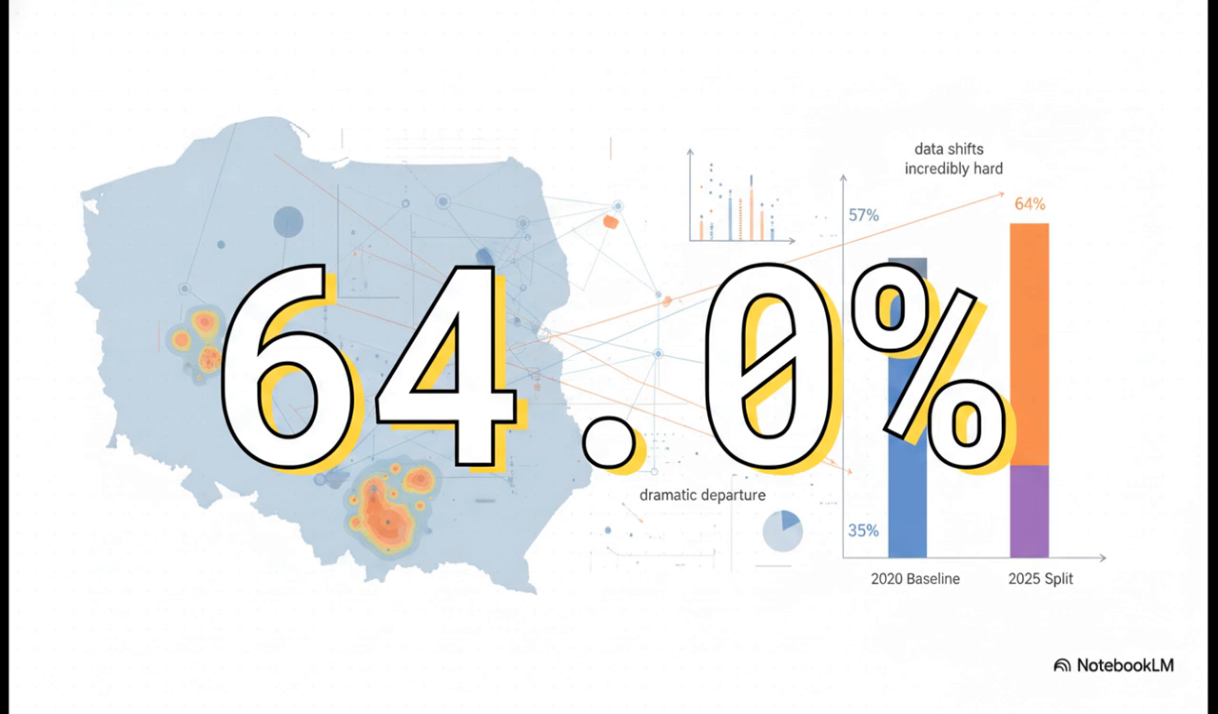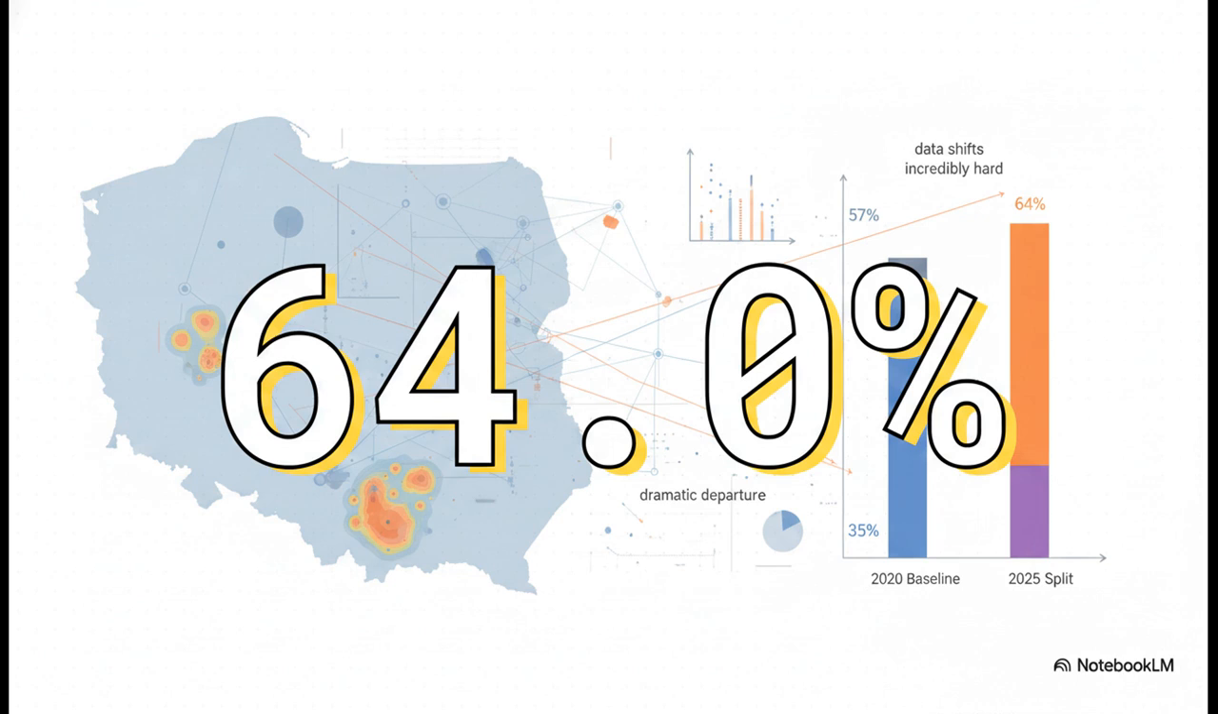In 2020, the average share of this new vote pool was much more evenly distributed. Duda took about 40% on average, and Trzaskowski took about 57%. But in 2025, the data shifts incredibly hard. Nawrocki captures a staggering 64% average share, and Trzaskowski's share plummets to 35%.